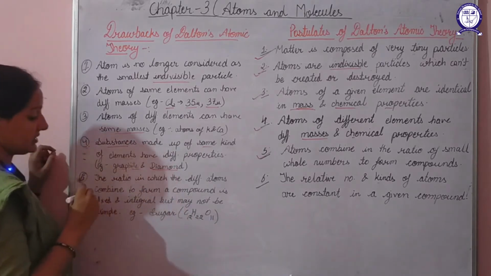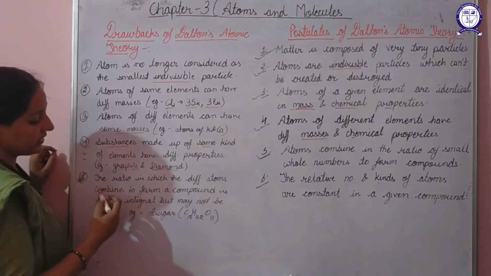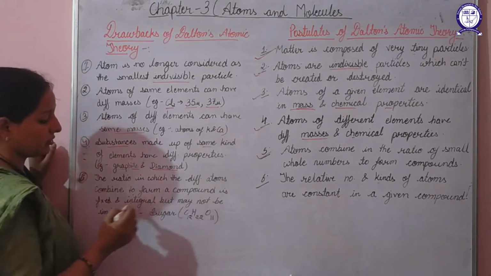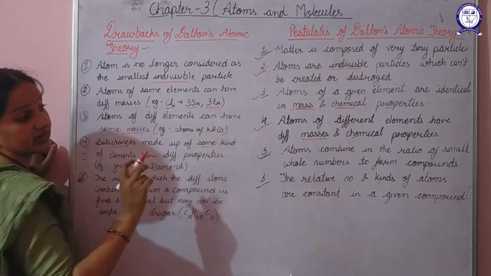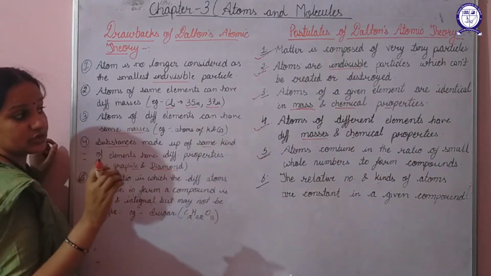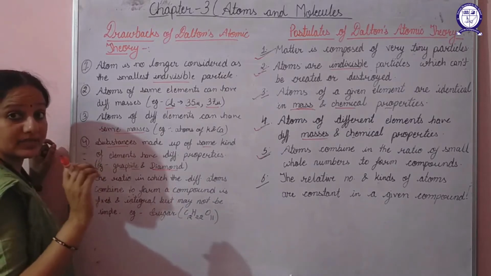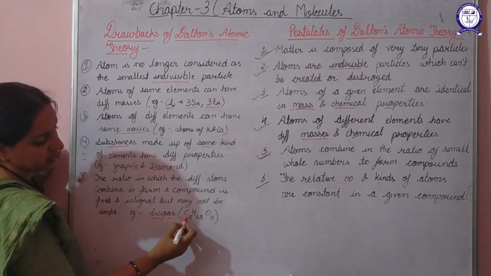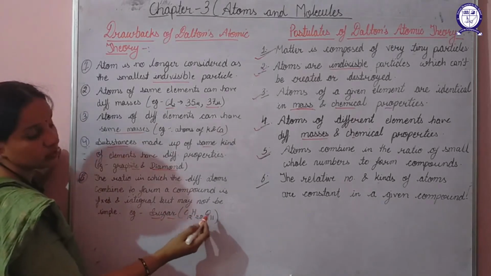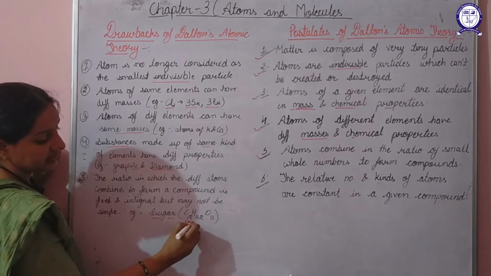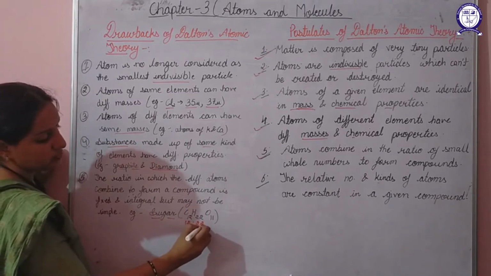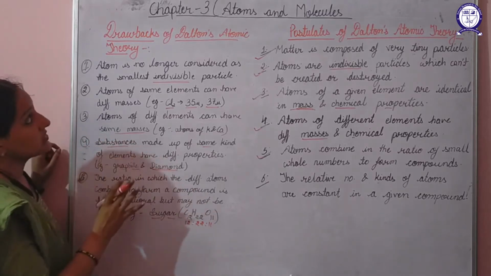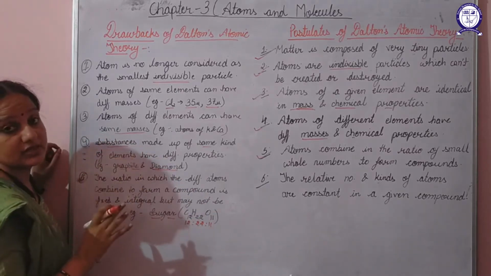Next one, the ratio in which the different atoms combine to form a compound is fixed and integral, but may not be simple. Here he has stated that they will combine in the ratio of small whole numbers, but this ratio may not be simple. Sugar has the formula C12H22O11. That means the atoms are present in the ratio 12:22:11, which is not simple. So this was about the drawbacks of Dalton's atomic theory.